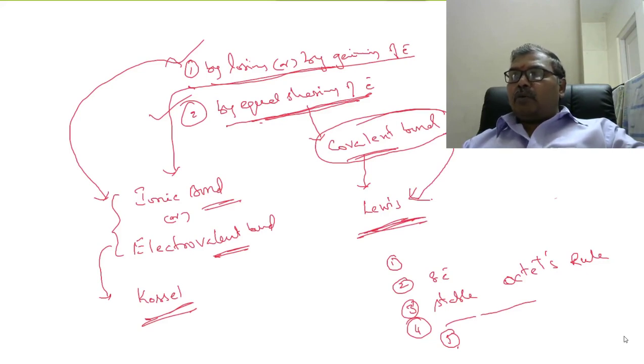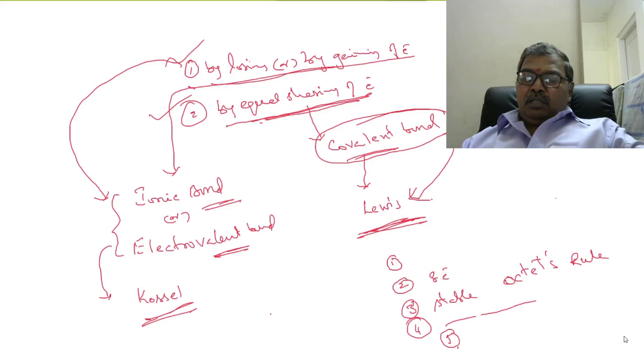So these are the important points in the electronic theory of valency. Almost all state board, CBSE, ICSE students studied this in 10th class or 9th class, right? These are things already known to you.